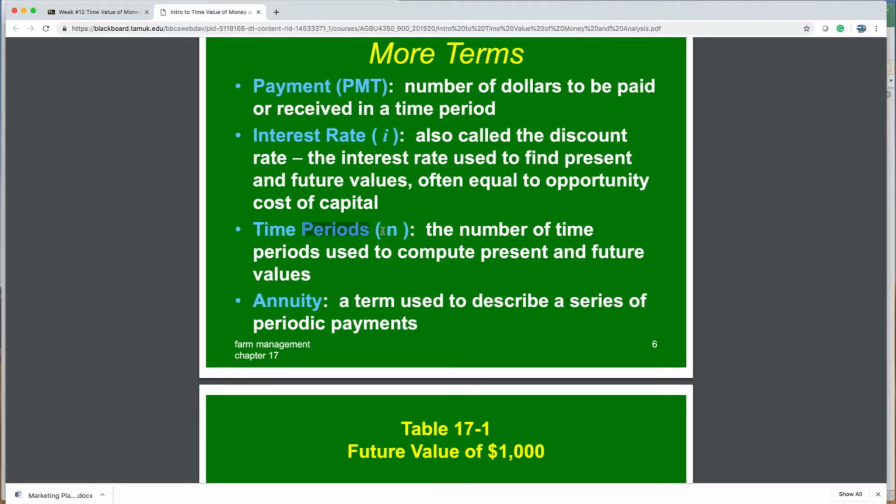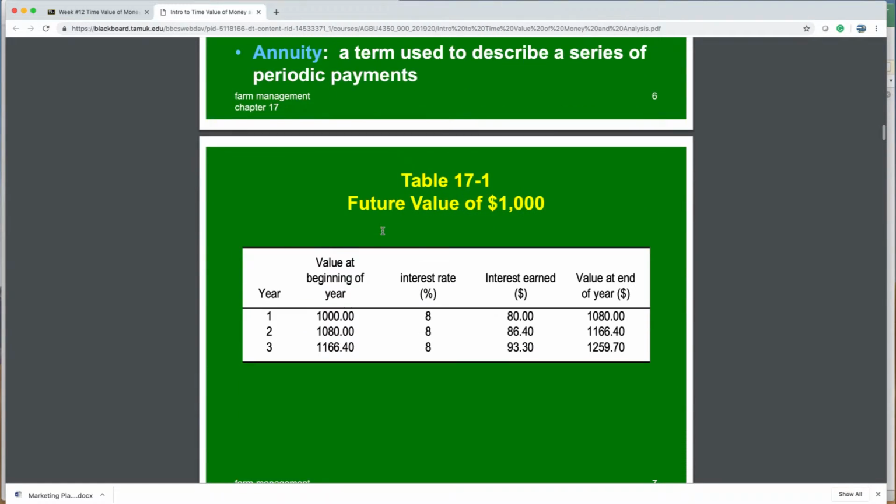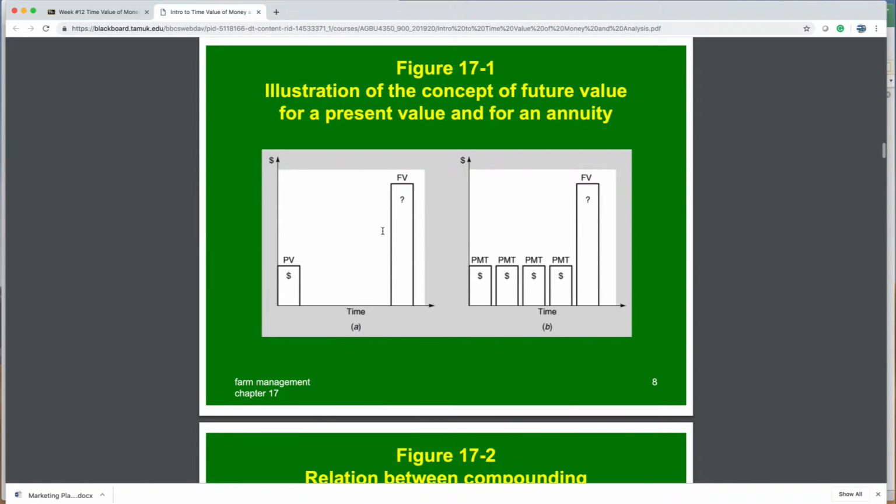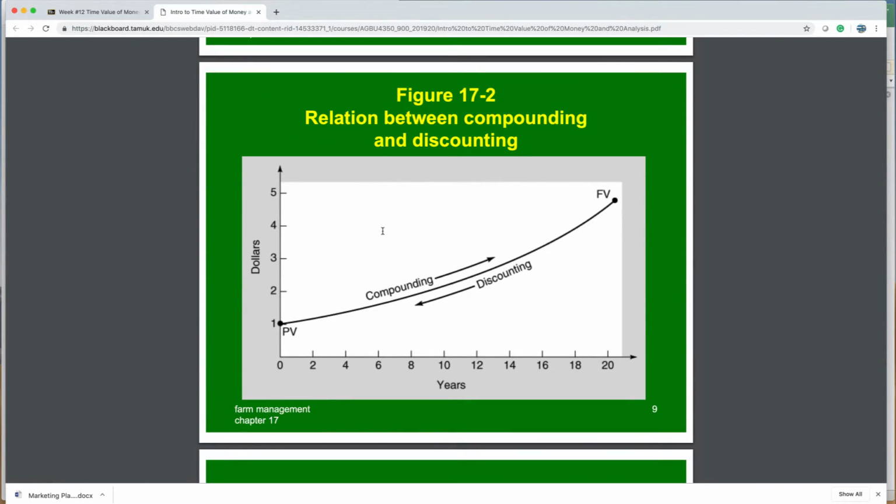And so we can look at all of these in one problem together and get the answer we need. And so that's what we want to make sure we understand, these terms. When you look at the week, you'll see some information about the concept of future value and growing, but I want to jump to this chart, the relationship between compounding and discounting. So compounding, as you can see on the top of the bar, is going from today, a present value, all the way across this line over time, which is years or months. As we move across this line, we move to a future value, and you can see that's pegged somewhere out there in the future.